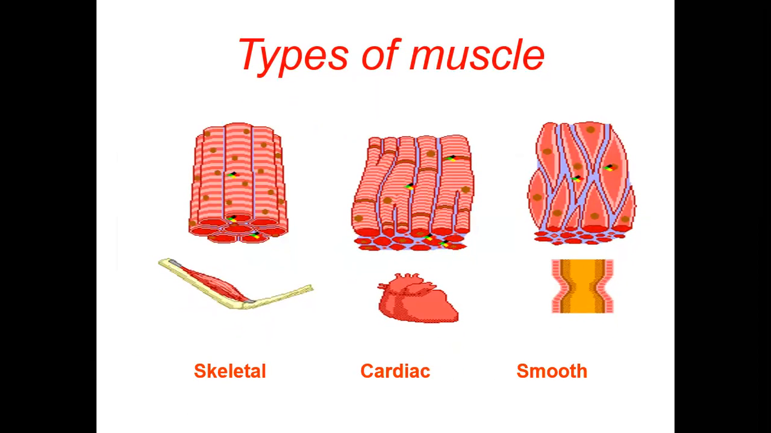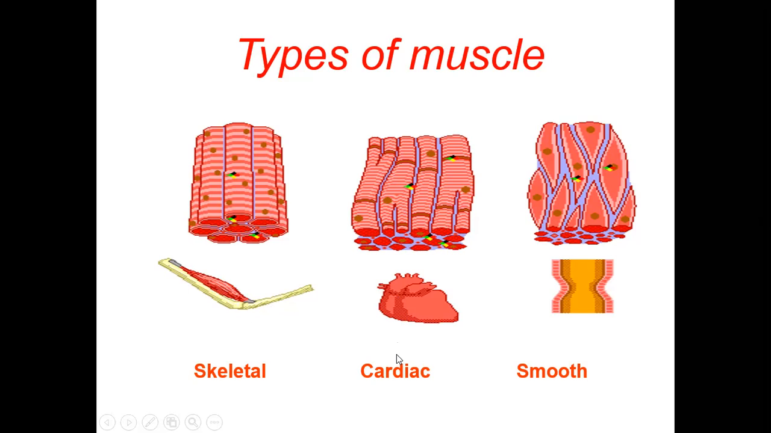Now coming to the types of muscles. As I was telling, the muscle can be skeletal muscle. When it is attached to bones, it is called a skeletal muscle because it is attached to the skeleton. We have studied the skeletal system. So if the muscle is attached to the skeletal system, then it is called a skeletal muscle. Then there is a special muscle in the heart that is called the cardiac muscle.